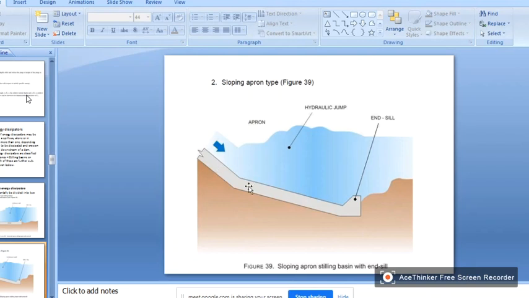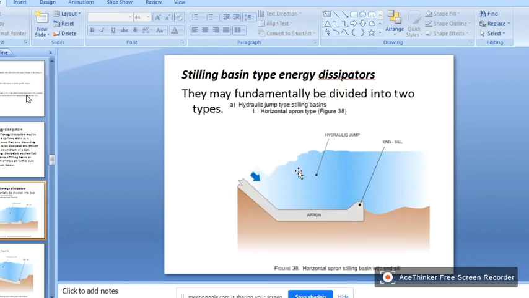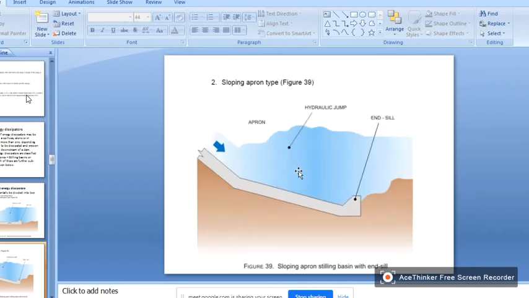Here it is a sloping apron. We have an end sill here, and the hydraulic jump is created. So these two are which type? Stilling basin type: in stilling basin, the horizontal apron type and the sloping apron type.